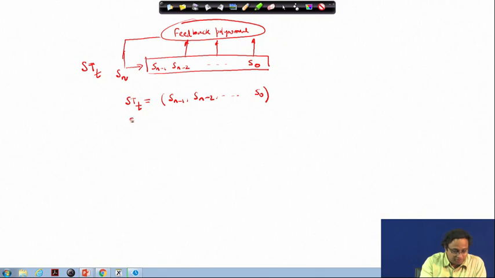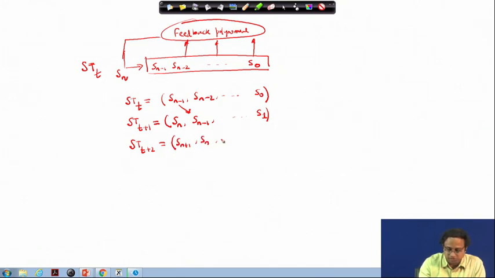In the next time instance you have ST_(t+1). Here S_n gets into the register and the rest gets shifted, so you have S_n, S_(n-1), and so on till S_1. Likewise, in the next time instance you have ST_(t+2), which is S_(n+1), S_n, and this continues till S_2.